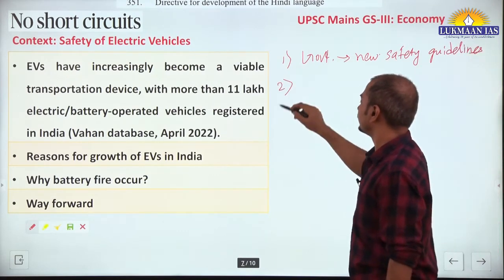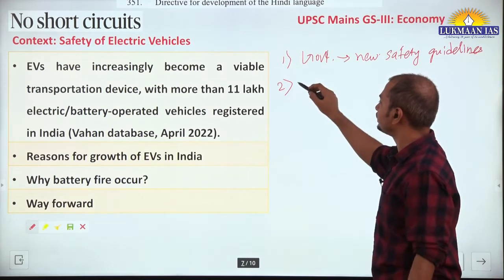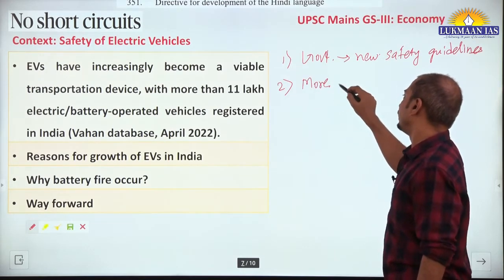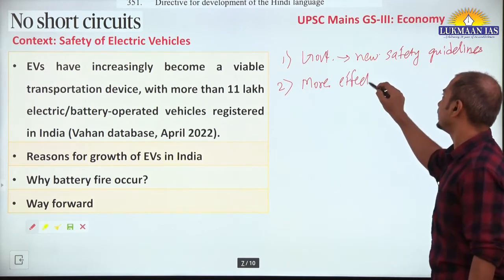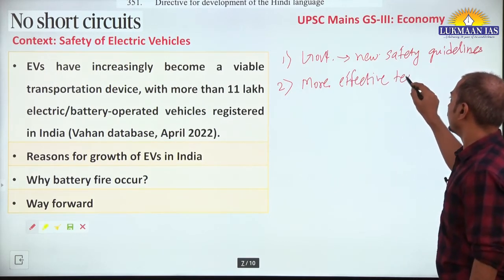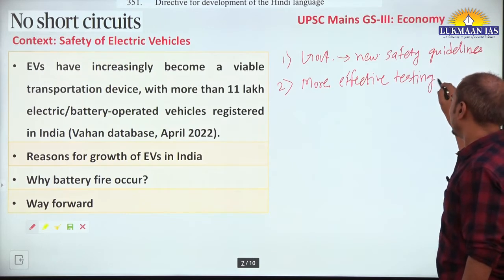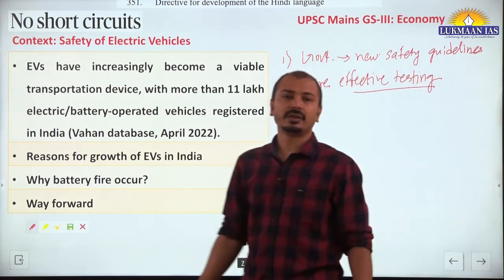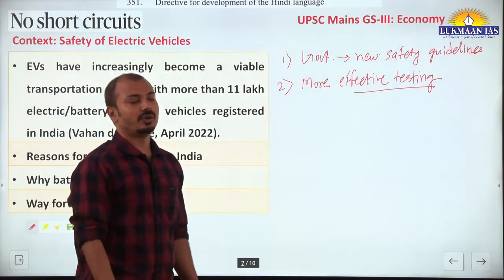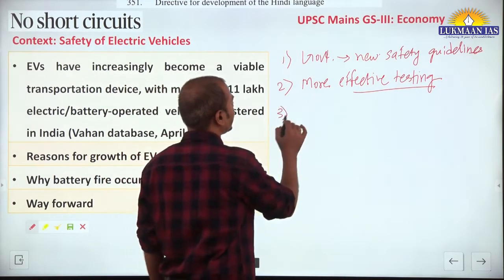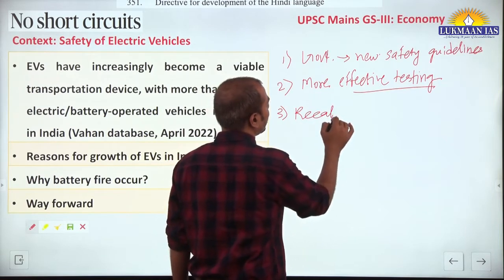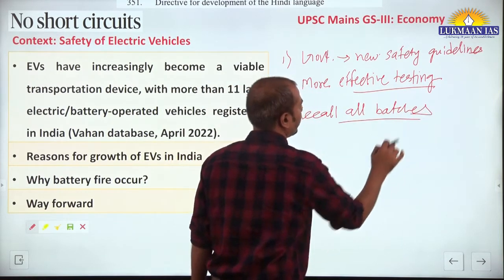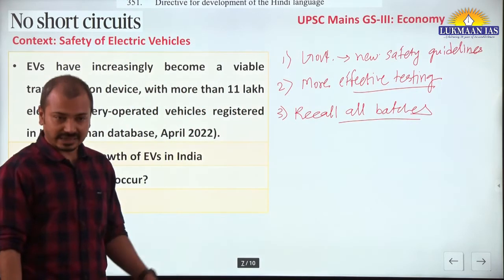Then we can say that more effective testing by all these manufacturers. It is very important that testing facilities, then again we can say that they should recall all batches